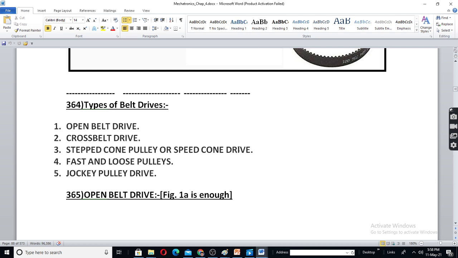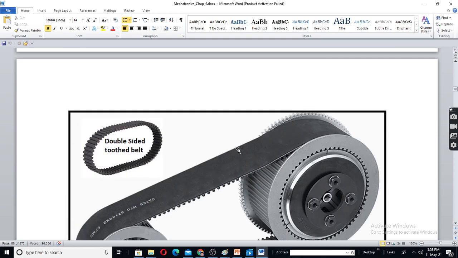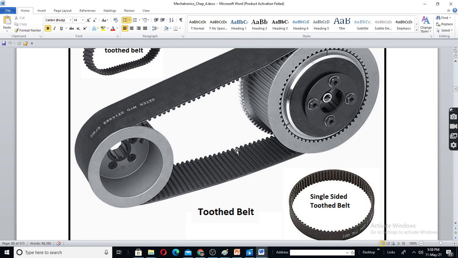Okay. See, in the syllabus, you may not need to study in detail, hence you can ignore these figures.